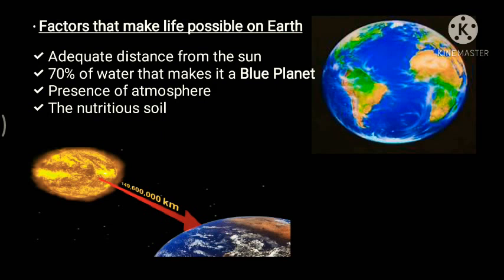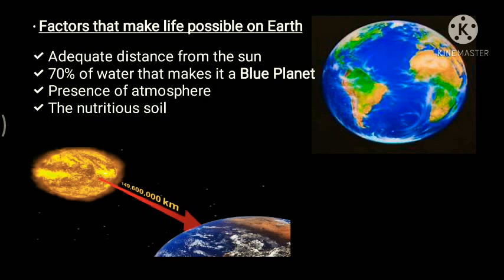Secondly, we have 70% of water that makes it a blue planet. About three-fourths of the surface of the earth is covered with water. Precisely, 71% is covered with water and 29% with land. Therefore, it looks blue when seen from space, and that is why it is often referred to as the blue planet.